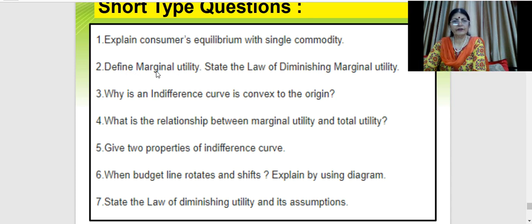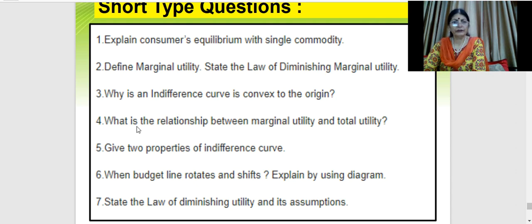Second question, define marginal utility. State the law of diminishing marginal utility. Of course, it is an extended question, the same question, little more specific. Next one, why is an indifference curve convex to the origin? This is a very important question.